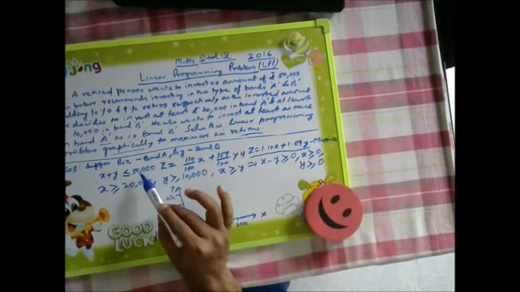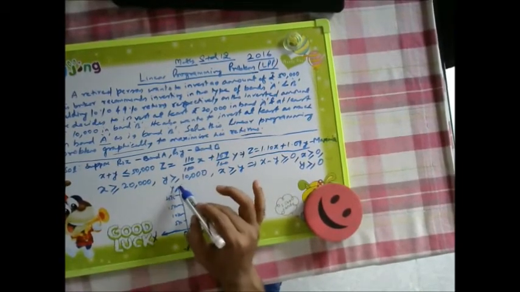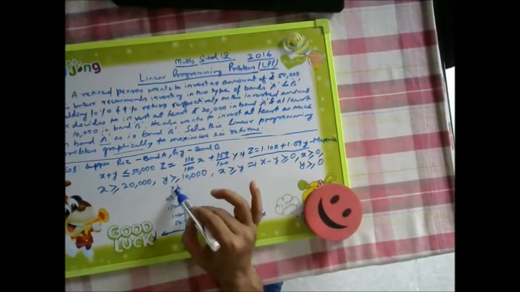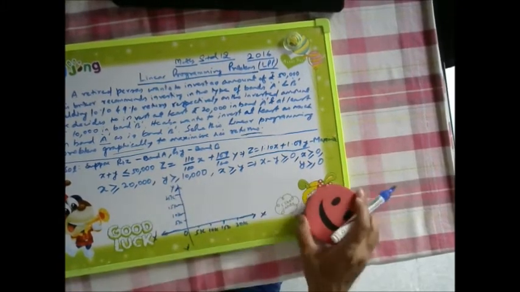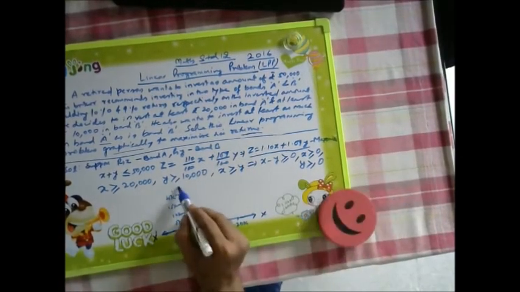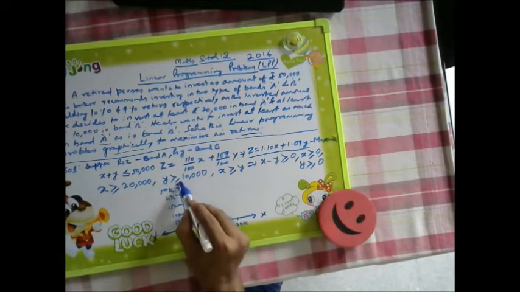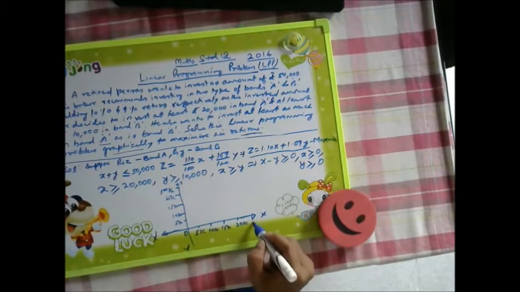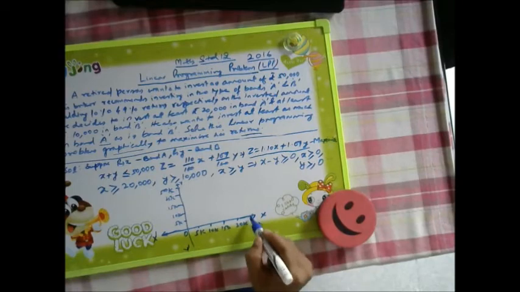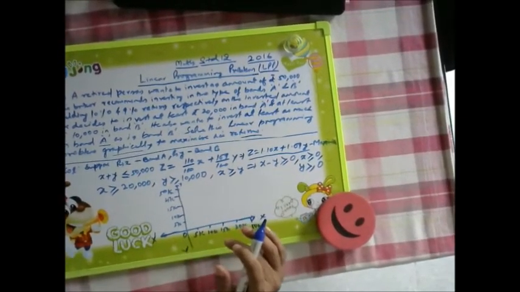x plus y is equal to 50,000. So 50,000 somewhere, let us make it here after 25k, we'll make it here, 50k, and then y. Similarly here also I am making 50k. Okay, so it is just a rough graph.